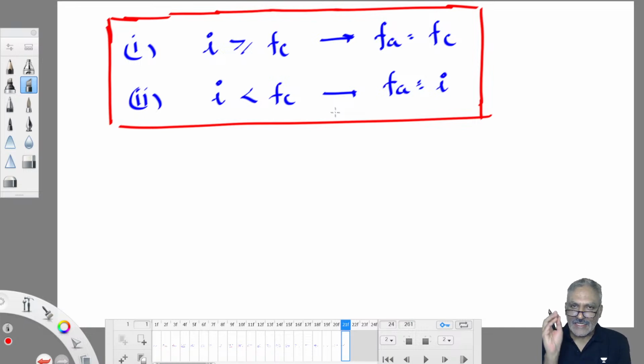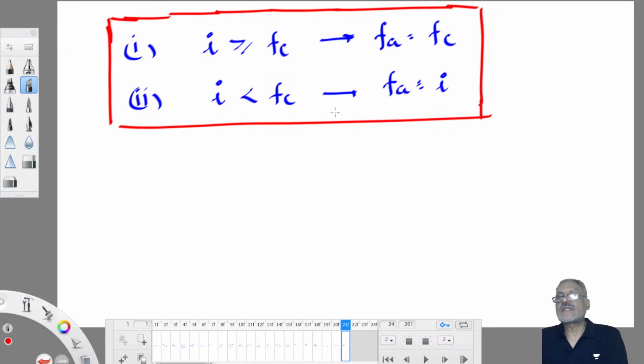Exactly. Here the idli offered is the rainfall, the intensity of rainfall. Idli consumed is FA. Our capacity is FC. When I am hungry, I can consume 5 idli; when I am only partially hungry, I can consume less than 5. Similarly, when soil is dry, it consumes water to its full capacity.